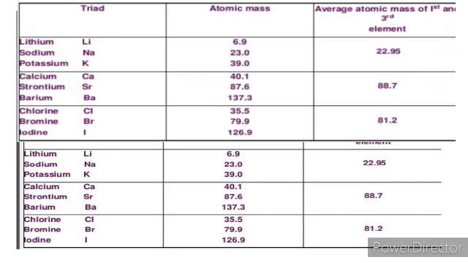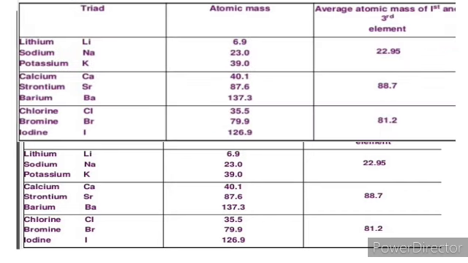The elements are lithium, sodium and potassium; calcium, strontium, barium; chlorine, bromine and iodine. Now the problem is that the triad is applicable only for the limited elements found at that time. Then further study was done by the scientist Newlands, called Newlands' law of octaves.